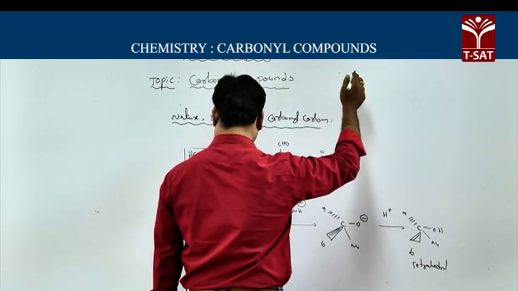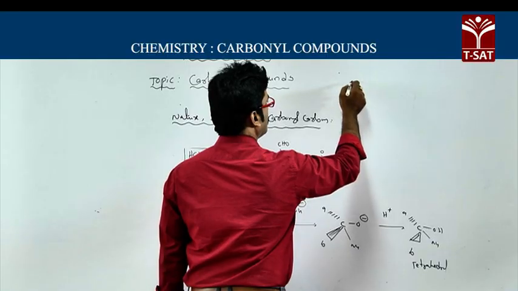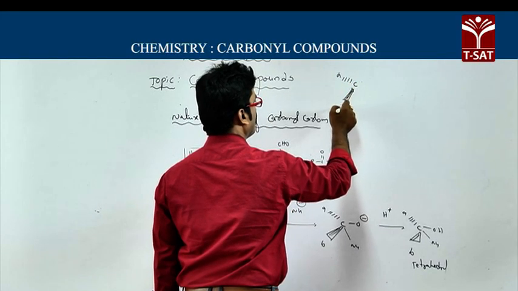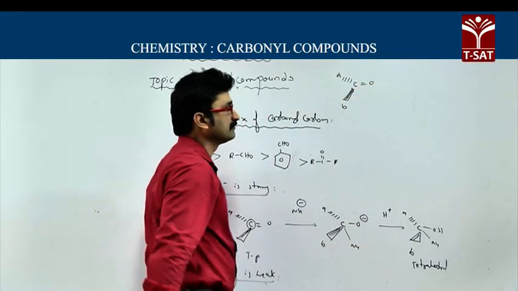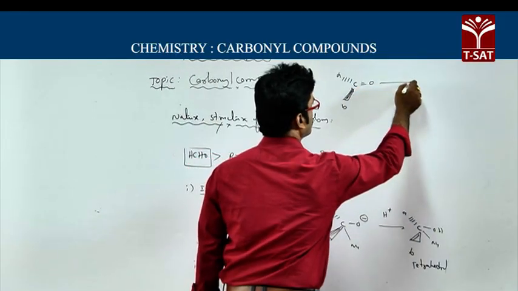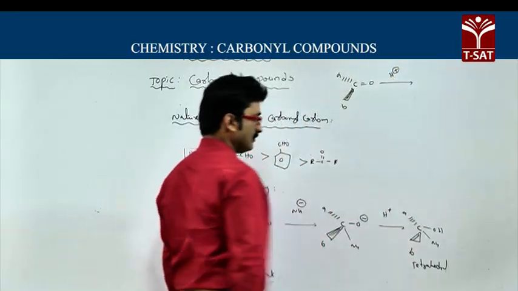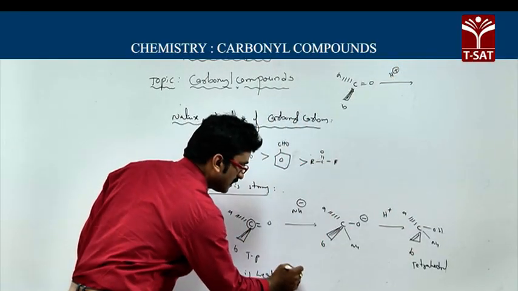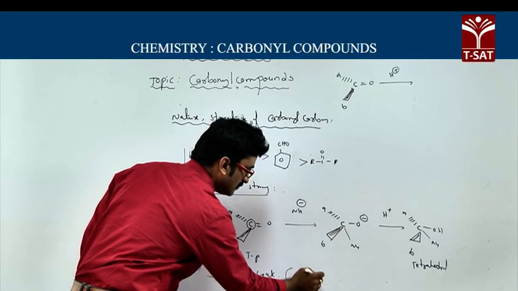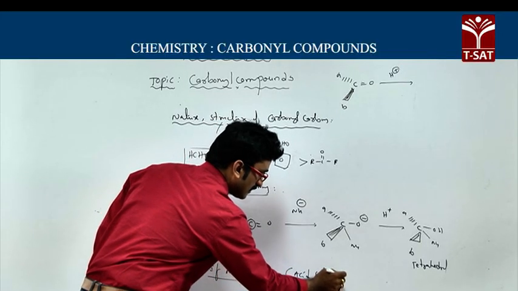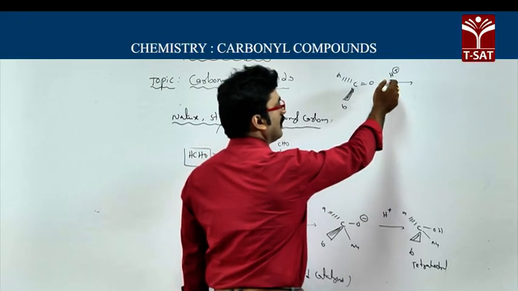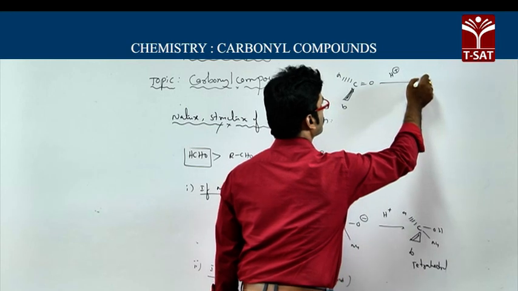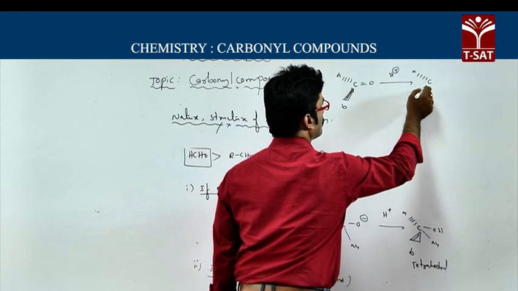The carbonyl compound, C double bond O, reacts in the presence of H plus, which is an acid catalyst. So H plus will interact with this oxygen and form an oxonium ion.